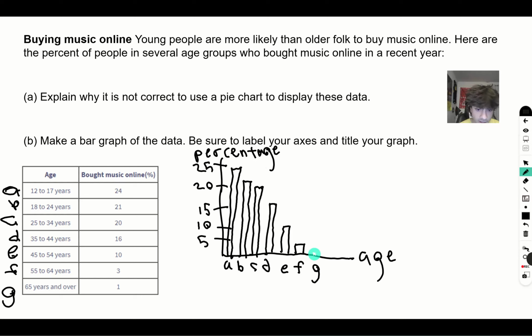and 1. Another thing you want to do is when we have age, we want to specify that it is in years. You want to put your units. Percentage doesn't really have units. The unit of percentage is just percent. So as you can see, just put the percent symbol and you should be good to go. And the last thing is be sure to label your axes, which we have done, and title your graph.